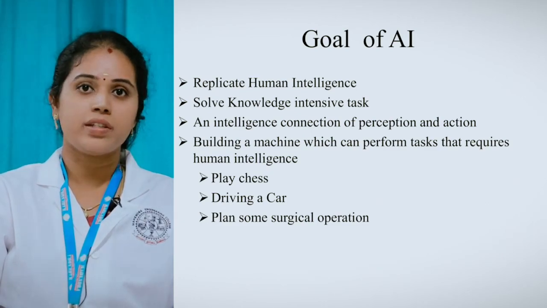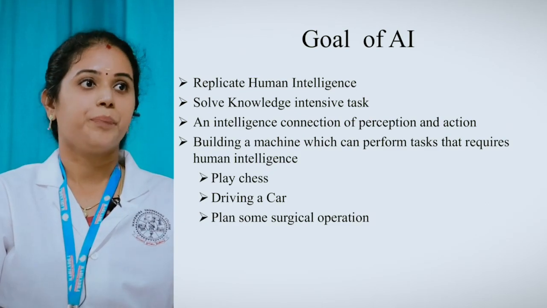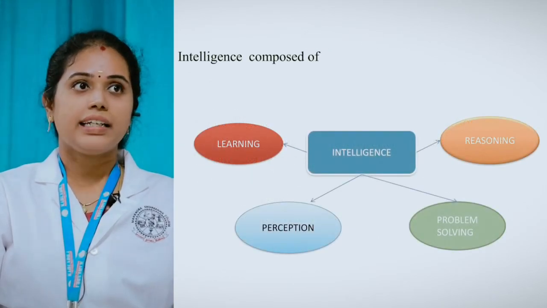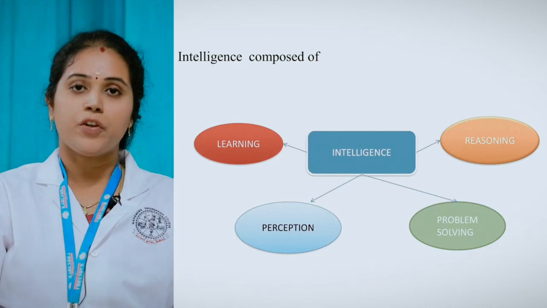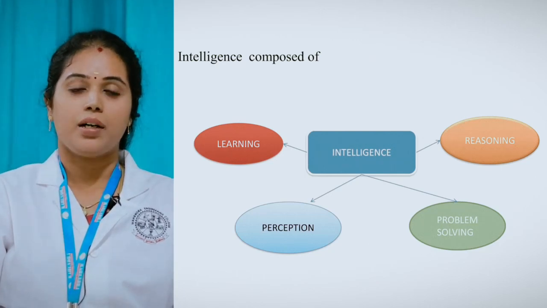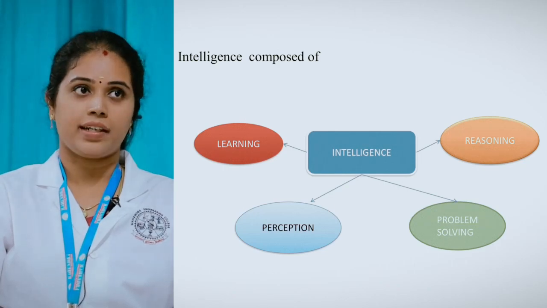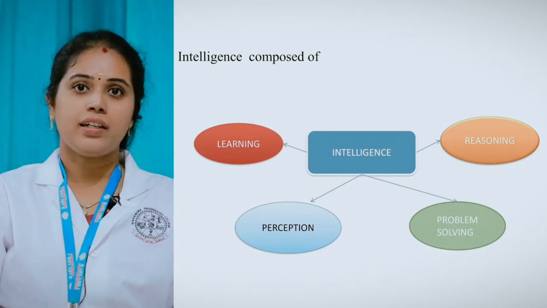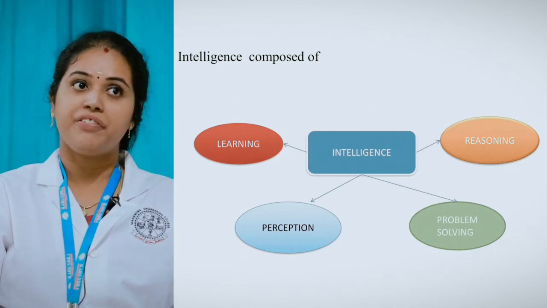So these are all the goals involved in AI. Okay. The next one is intelligence. Intelligence is composed of four terms: learning, perception, problem solving and reasoning. We know that intelligence is a thinking power, right? It is actually composed of four terms.